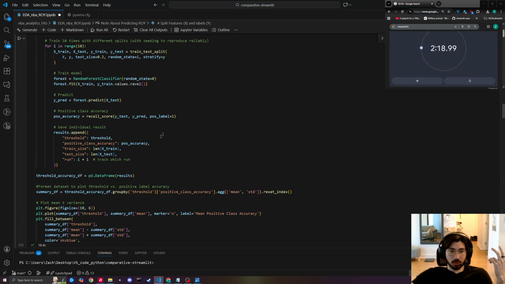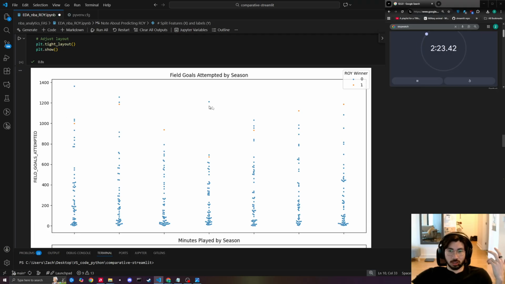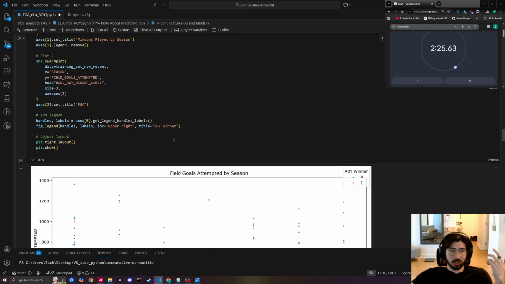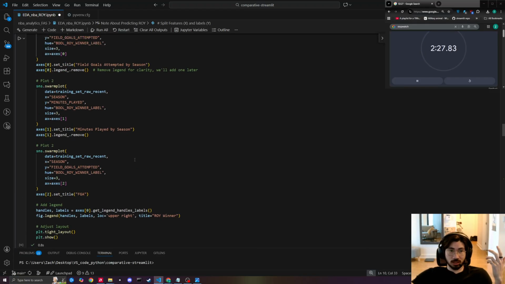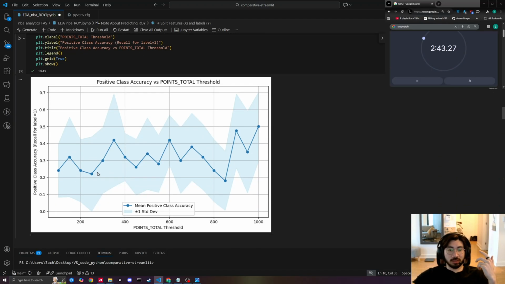If we just quickly scroll down here, we can see that the Rookie of the Year candidates from previous seasons all score in the top percentiles, meaning that our model understands this and should be predicting based on this. One other thing to mention is that because of the uneven distribution of the data set, it was really important to see if we should introduce any cutoff, instead of having one Rookie of the Year for every 60 non-Rookie of the Years, to make it a little bit more fair. And so we explored different point cutoffs from 2 to 1,000, and we did see an increased trend at the cost, of course, of data set size.